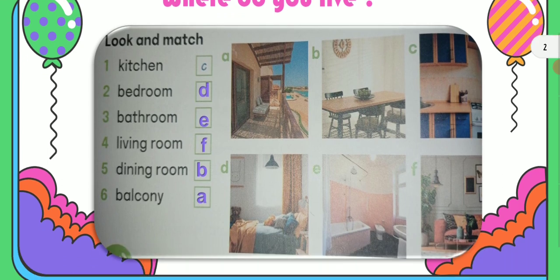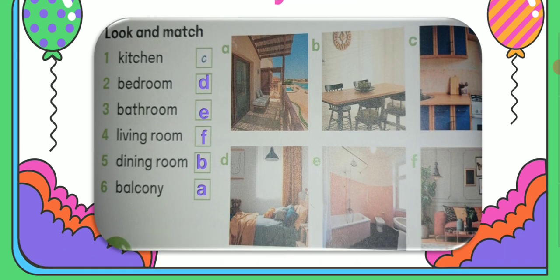Like what? Like kitchen. Kitchen here. Which one? C. Bedroom. Which one? D. Bathroom. Which one? E. Living room. Which one? F. Dining room. B. Balcony. A.